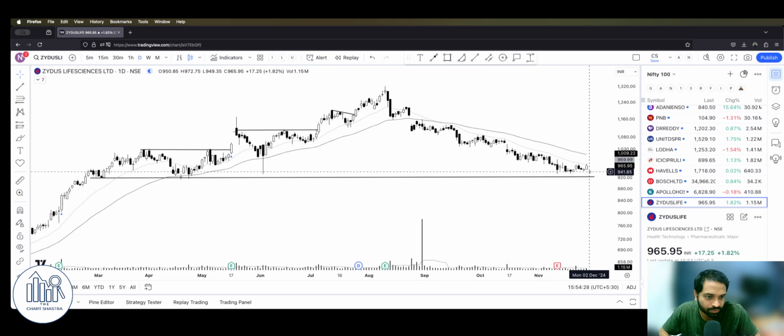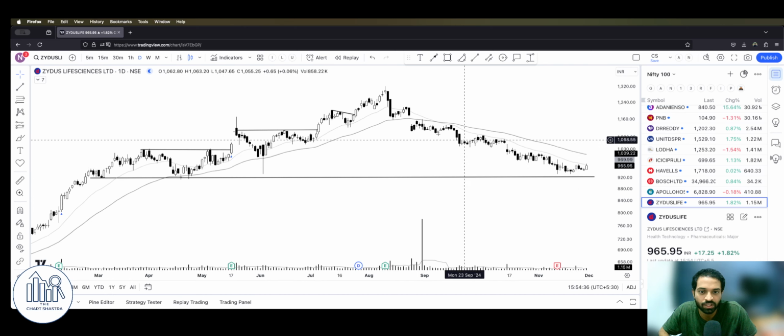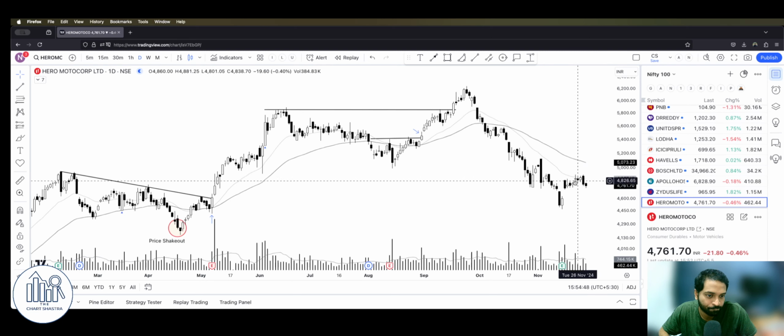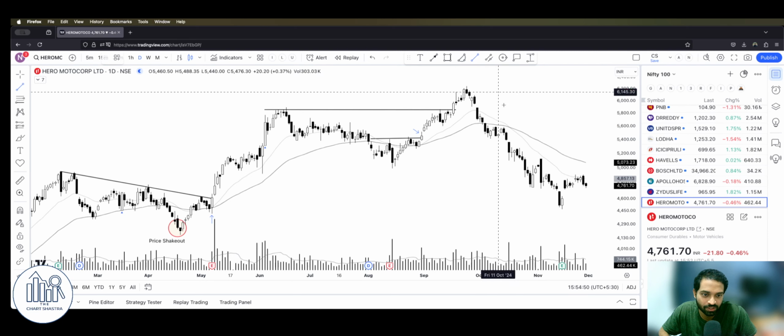See, Zydus Life, some kind of bottom fishing. This is a good sign, at least it signals whether the correction is getting halted or not. If it moves above here, we can confirm it, but if it breaks down from here, that would be new selling. We should stay very alert. Again, Hero MotoCorp, look at this.